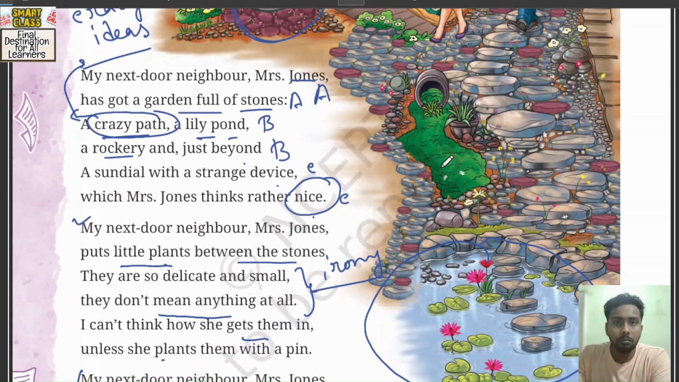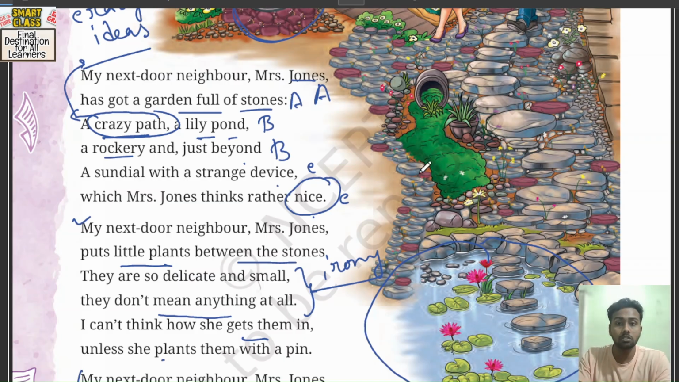This is a very short poem, but actually it's a deep poem because we find the character of Mrs. Jones here, and Mrs. Jones is a very crazy person. Let me summarize the whole poem. तो Mrs. Jones का एक garden है, and speaker जाते हैं देखने, and there he finds that the garden is very crazy garden, like Mrs. Jones. Why? Because the path is crazy, because there's a lily pond there, there's a rockery, there's a sundial.